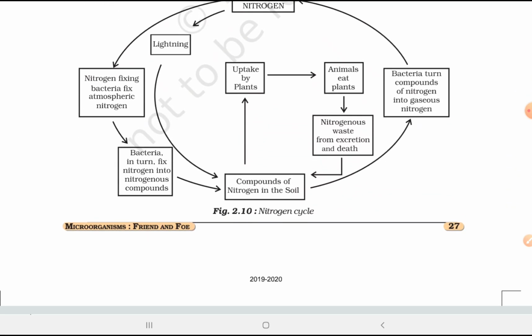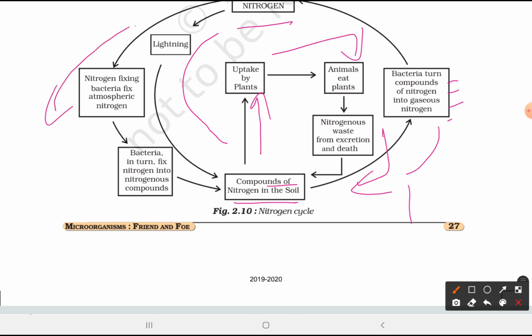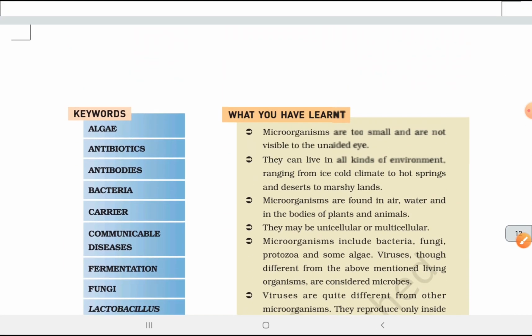Nitrogen fixing bacteria turn. This is a cycle. What happens? Nitrogen, lightning happens, then compounds of nitrogen in soil. Bacteria turn the compounds of nitrogen into gaseous nitrogen. Sometimes compounds of nitrogen in the soil are taken up by plants. Animals eat plants and nitrogenous waste comes from their excretion and death. Nitrogen fixing bacteria in the atmosphere fix atmospheric nitrogen. Bacteria in turn fix nitrogen into nitrogenous compounds, and the compounds of nitrogen are then used. So that's it for this chapter.